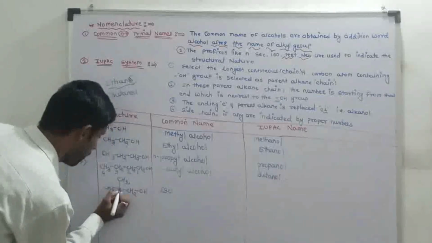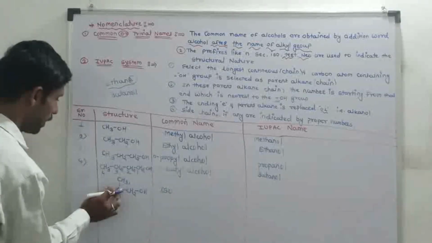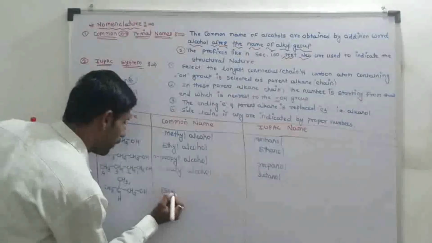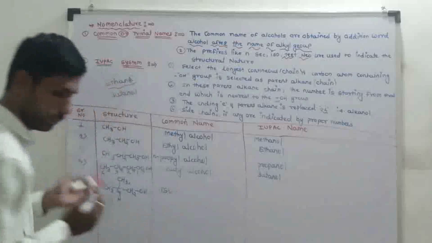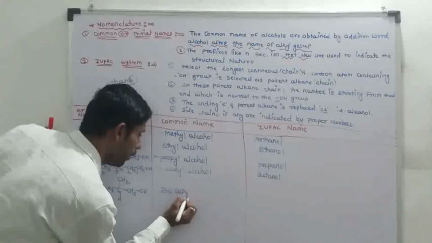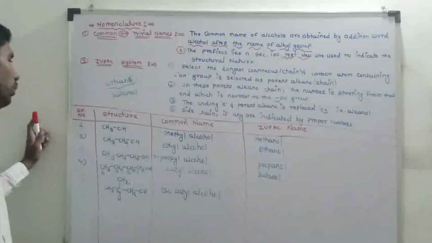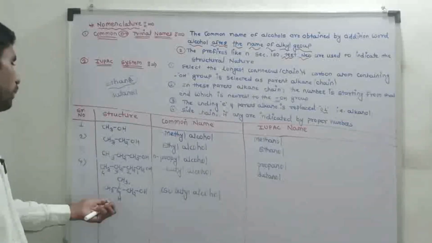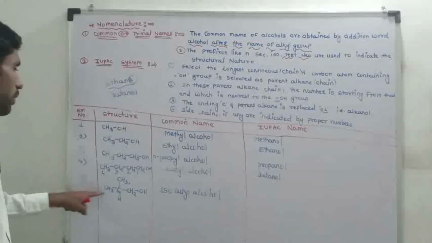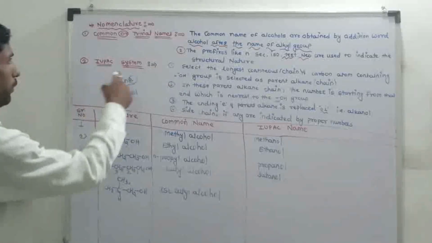Iso means that this carbon consists of two carbon atoms, or in this carbon is attached one other carbon atom. Isobutyl alcohol. In the IUPAC name system, the name of the structure depends upon the IUPAC rules.